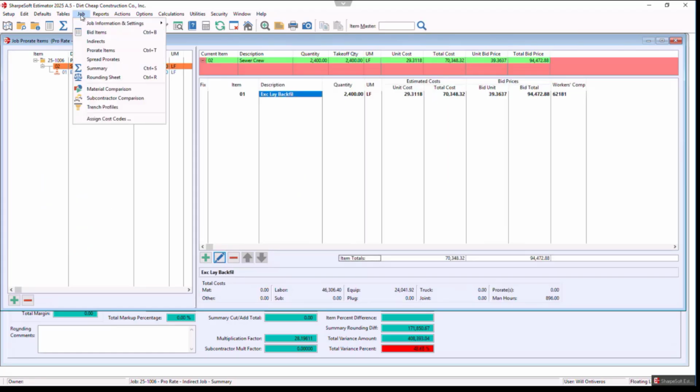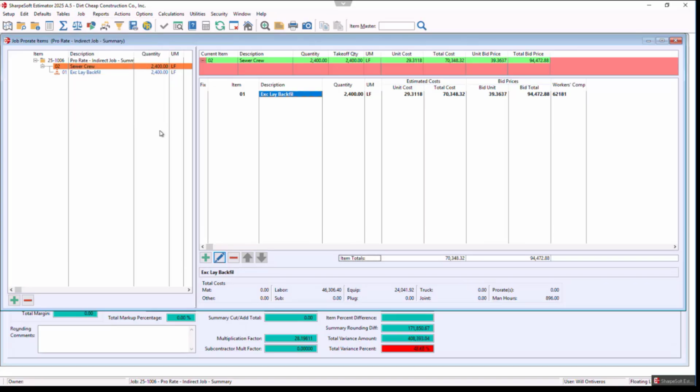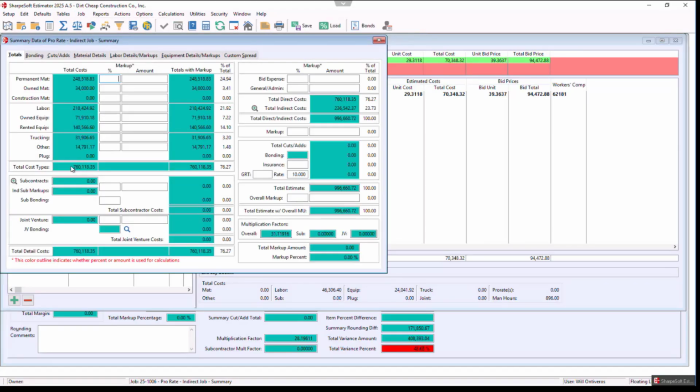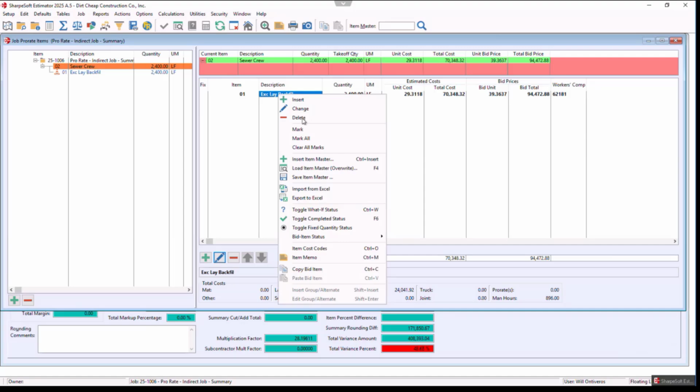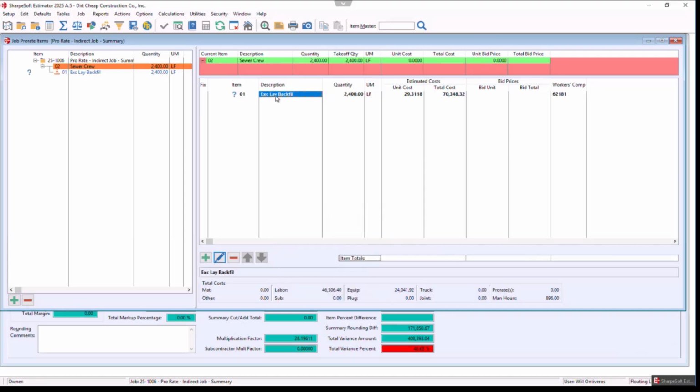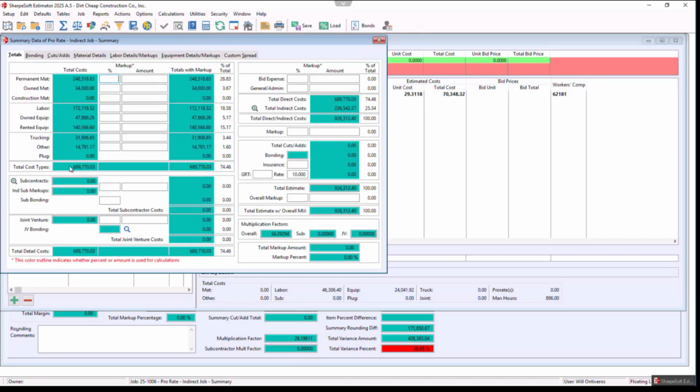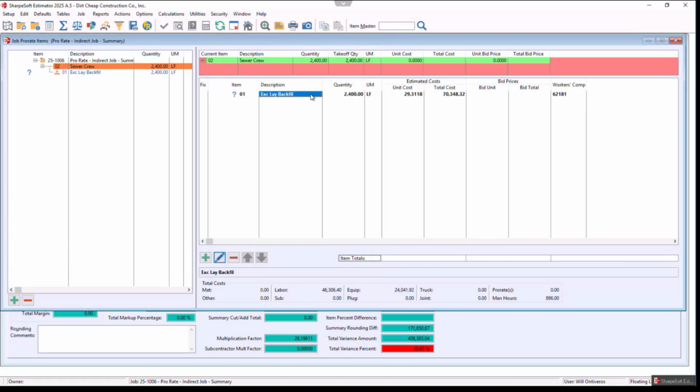Now I go to the job. Before I do this, I'm going to go to the summary sheet just to show you the difference here. So our cost is at $760. If I now what if this prorate, notice it takes it out of my cost number. So prorates exist in the cost, indirects show up on this side. They're not impacting cost. That's one of the major differences between indirects and prorates.